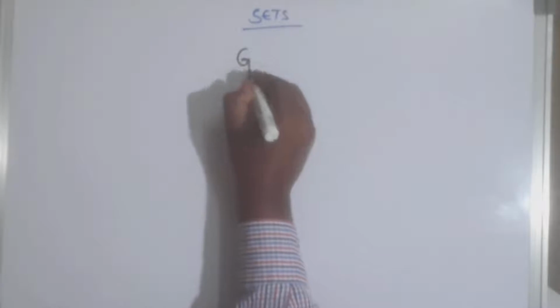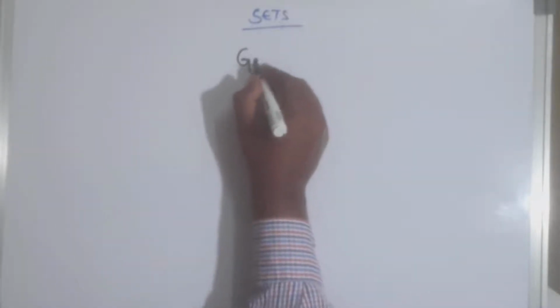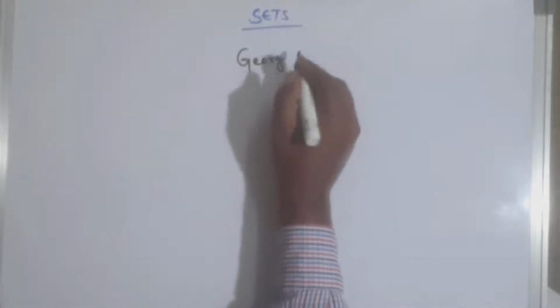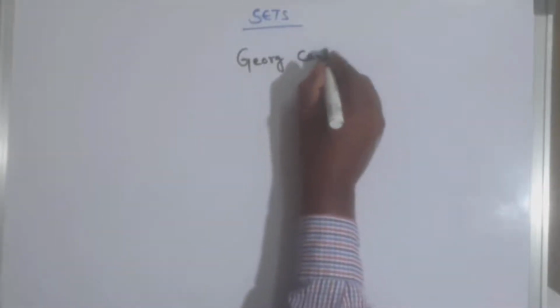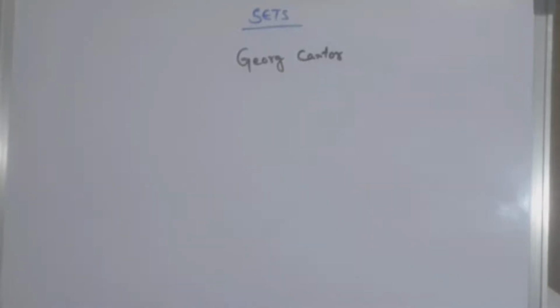The theory of sets was developed by the German mathematician George Cantor. George Cantor is a German mathematician who developed the set theory. He first encountered sets while working on problems on trigonometric series.